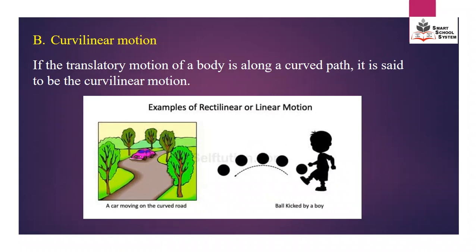The second is curvilinear motion. If the translatory motion of a body is along a curved path, it is said to be curvilinear motion. If the path is straight, it will be rectilinear motion, and if the path is curved, it will be curvilinear motion.